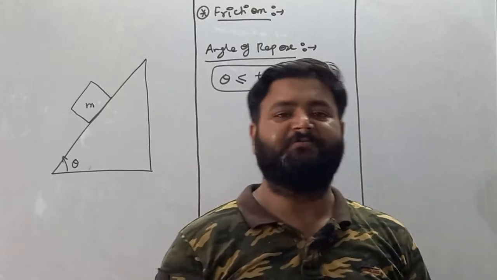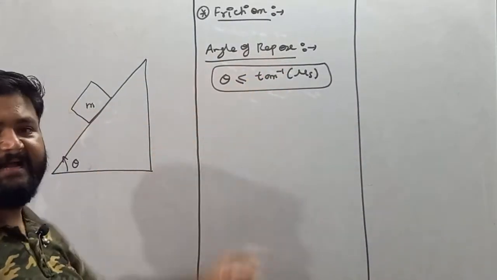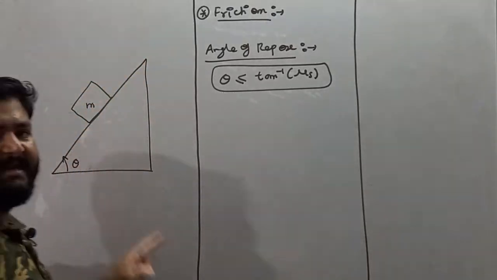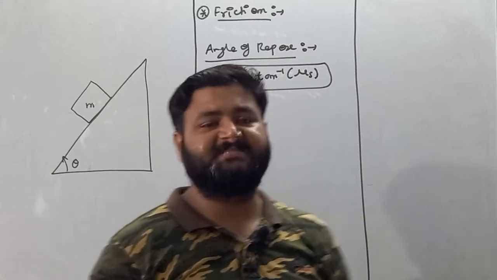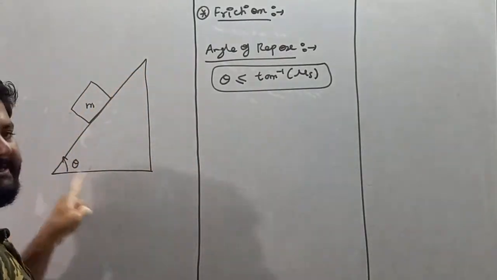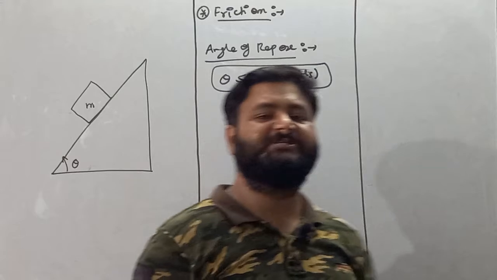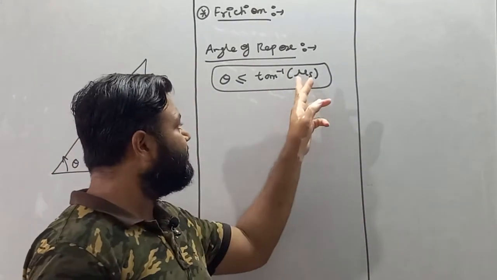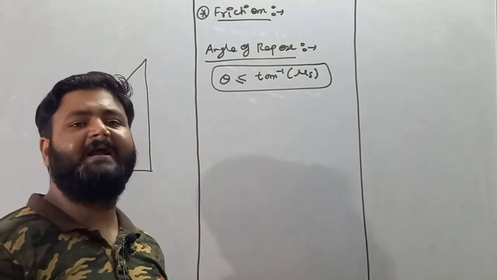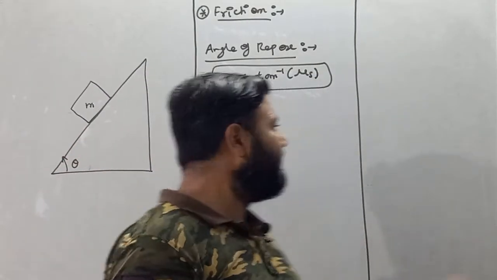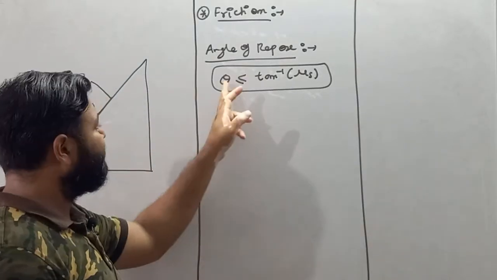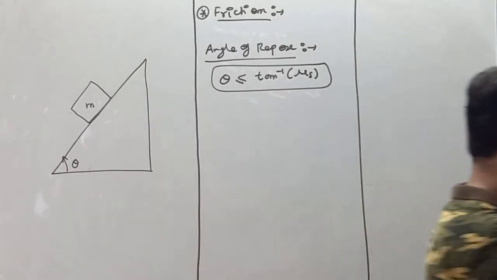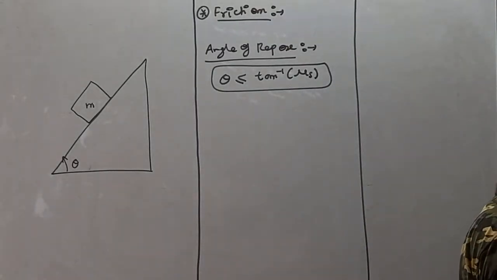And what we'll see is that if I'm talking about angle of repose, then this block remains at rest on this inclined plane, and if the block remains at rest on the given inclined plane, then the nature of friction is static. That's why the coefficient of friction which you'll use is mu s. Now my dear student, there is a case relevant to this topic: if theta is greater than tan inverse mu s.